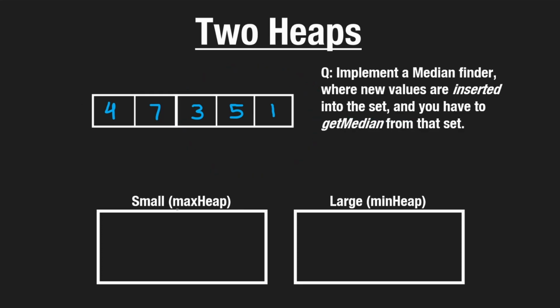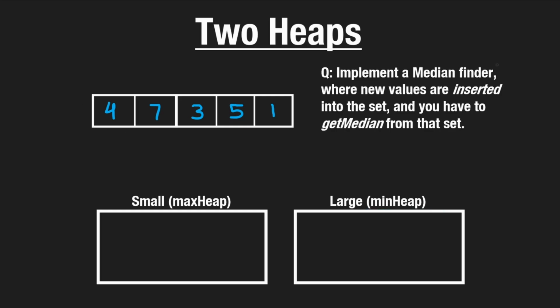Now the small heap is going to be a max heap. The heap that has the smaller values is going to be a max heap, and the heap that has the larger values is going to be a min heap. That might sound counterintuitive at first, but bear with me, and by the end, this will make sense.